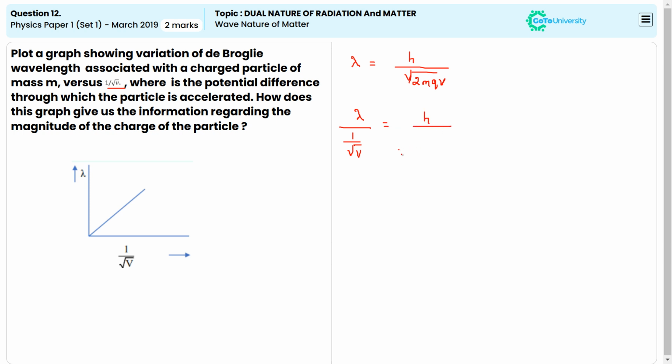divided by under root of 2mq. This is what we call the slope. This is the slope. Then we can write q is equal to h square upon 2m times slope whole square.